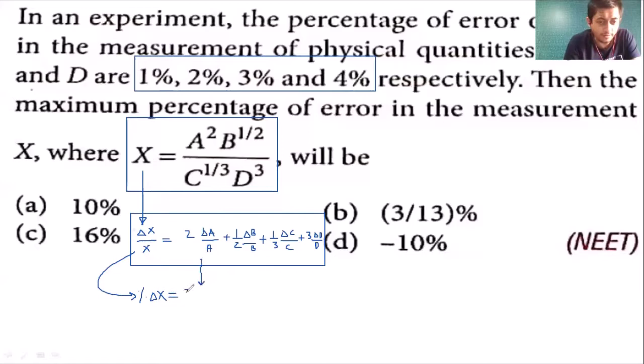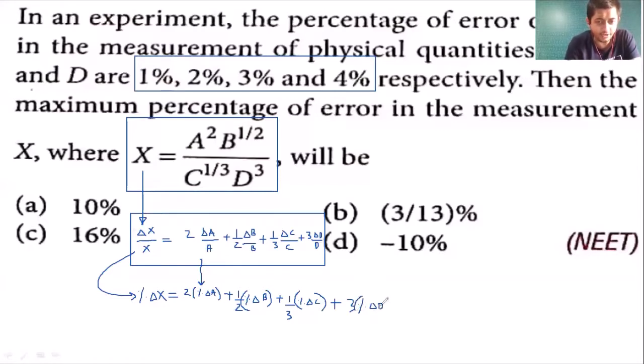so it will become 2 times percentage error in a. Then students, you will get plus half into percentage error in b. Plus 1 by 3 times percentage error in c. Very good. Next students, you will get plus 3 times percentage error in d.